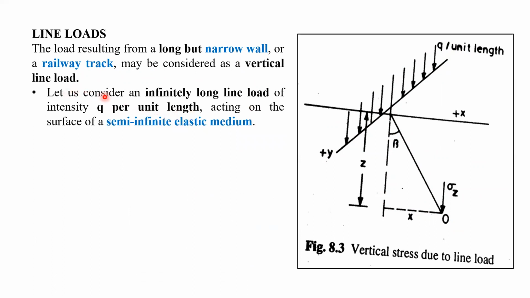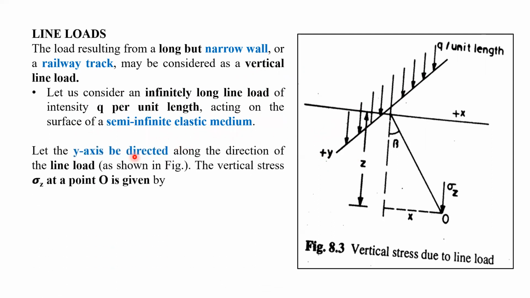It is written here: let us consider an infinitely long line load of intensity Q per unit length, acting on the surface of a semi-infinite elastic medium. Let the y-axis be directed along the direction of the line load.